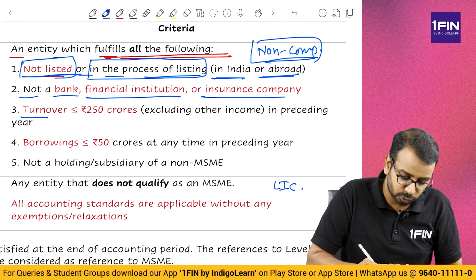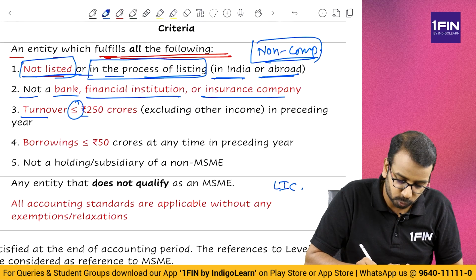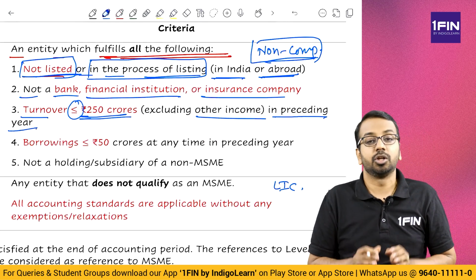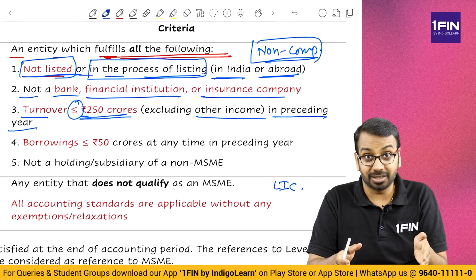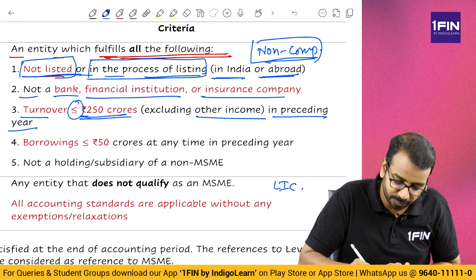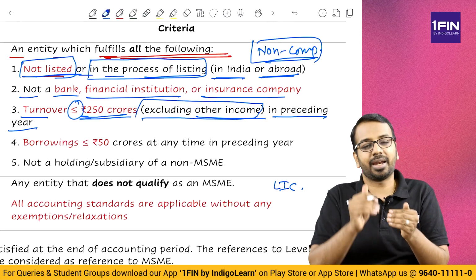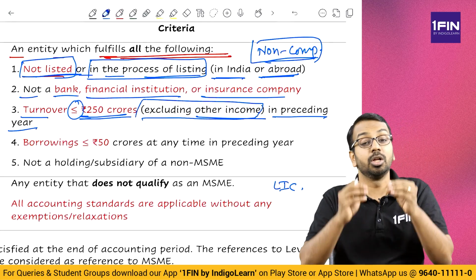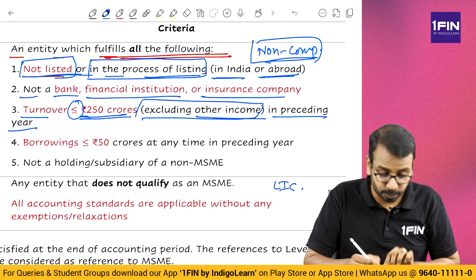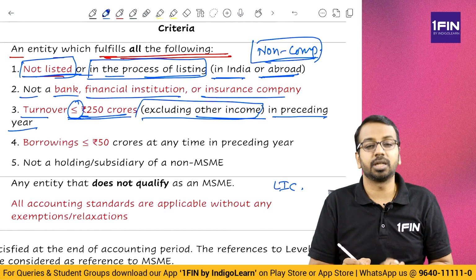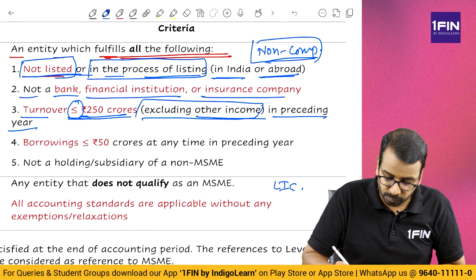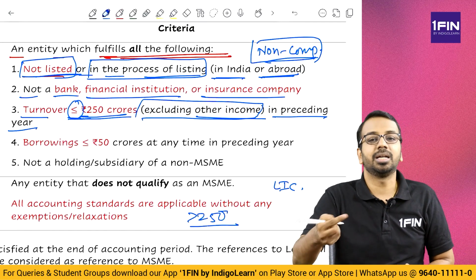Then turnover should be less than or equal to 250 crores excluding other income in preceding year. So when we are checking in the current financial year, you have to check the previous year's revenue. Revenue excluding other income. So in the financial statement, we have revenue, other income. You will not consider other income. You will only check revenue. Revenue should be less than or equal to 250. In other words, it should not be more than 250. If it is more than 250, it becomes a large entity.